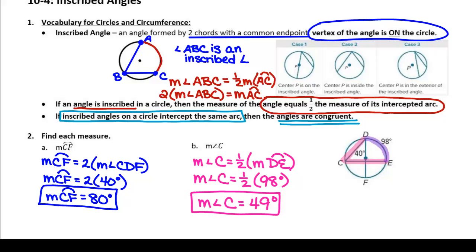In this section that we're starting today and we'll finish up on Tuesday, highlighters and or colored pencils are going to be really helpful so that you can identify the angles and the arcs that are being intercepted by those angles.